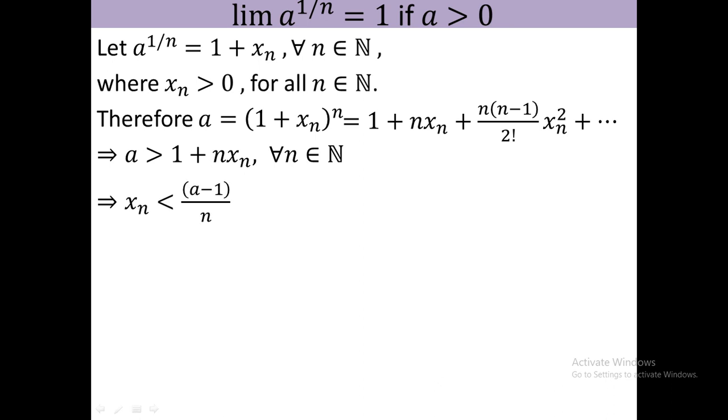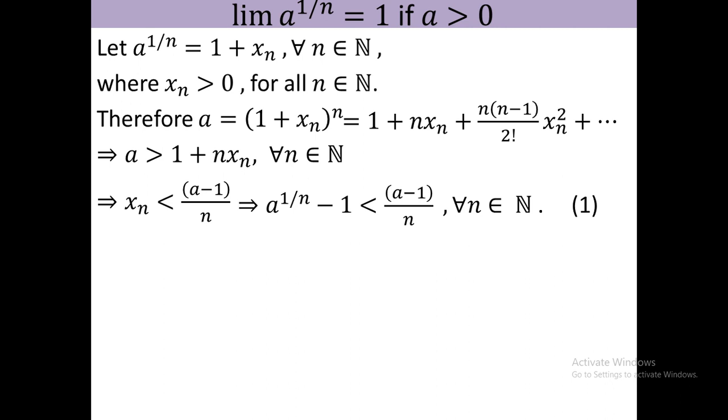This implies that xn is less than (a minus 1) by n. I take 1 to the left hand side, therefore a minus 1 will be greater than nxn, that is, (a minus 1) by n is greater than xn, that is, xn is less than (a minus 1) by n. You see that here an equal to a to the power 1 by n minus 1. Since a to the power 1 by n minus 1 is xn, which is positive, it is equal to mod of a to the power 1 by n minus 1. Therefore a to the power 1 by n minus 1 is less than (a minus 1) by n for all n belongs to N.